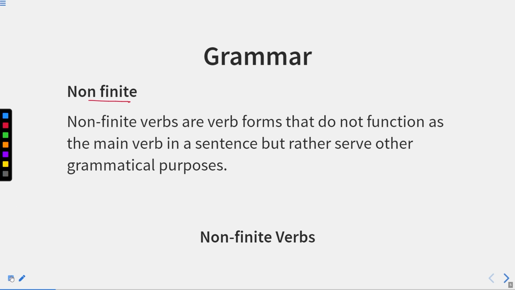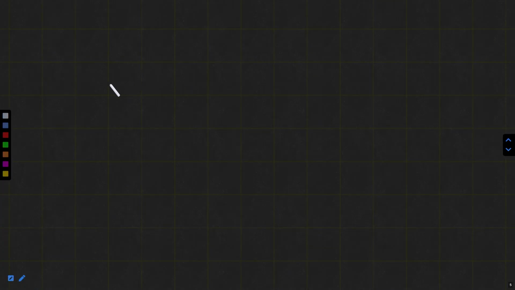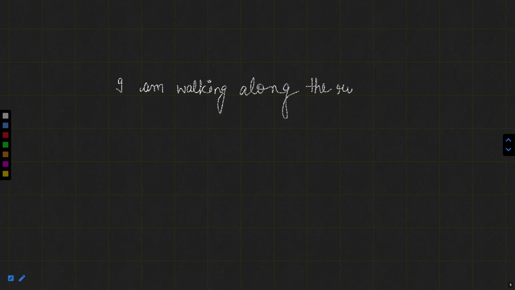Now let me take some examples. Suppose I say, I am walking along the road. Walking along the road means in the direction of the road only. So I'm walking along the road. Now this walking is showing the action, that I'm in a moving position. I'm walking.